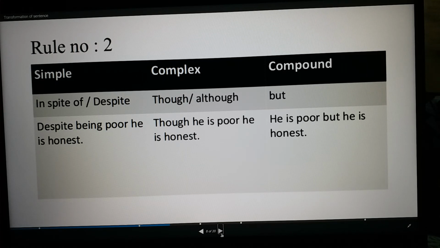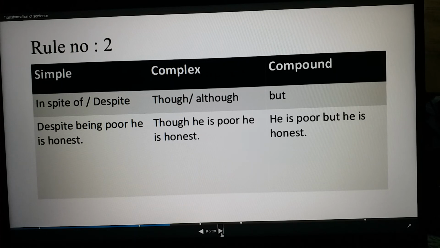So in this type of sentence, if you want to make it a complex sentence, you have to use though or although. Look, though he is poor, he is honest. Here you see being poor, that was a despite being poor, that was a phrase. Here we have made it a clause. Though he is poor, he is honest.